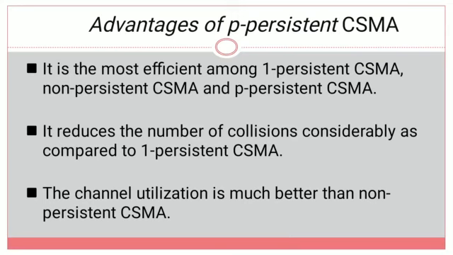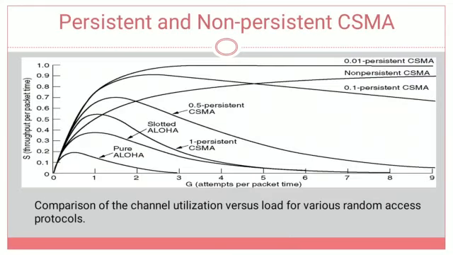This is the graphical representation for comparison of channel utilization versus load for various random access protocols. Here we are considering different protocols like pure Aloha, slotted Aloha, 1 persistent CSMA, 0.5 persistent CSMA, 0.1 persistent, non-persistent, and 0.01 persistent.